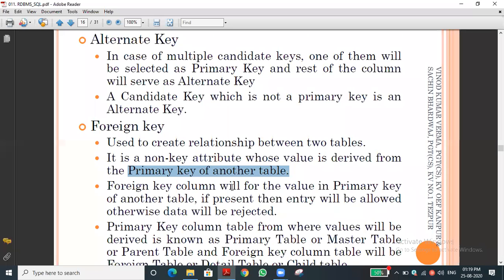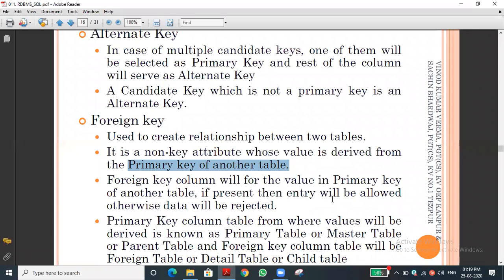The foreign key column should have a value from the primary key of another table. For example, if the entry is present, then the entry will be allowed, otherwise the data will be rejected. The primary key of another table is called the master table. In this definition, the primary key column's values are derived from the primary table, master table, or parent table. What are the three names? Primary table, master table, or parent table.